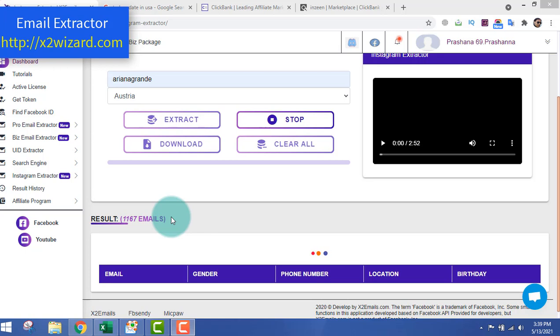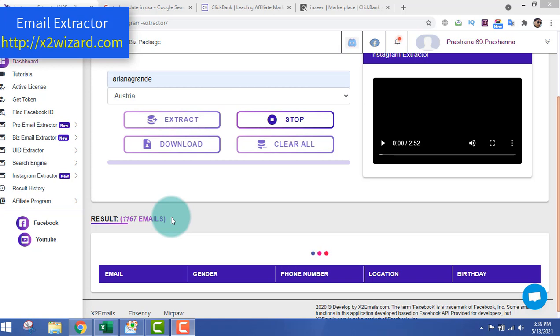You can see the screen out here. I just want to make this video live because I want you guys to know that this software works flawlessly. In this example I'm extracting emails from Instagram. I had many questions being asked, like does this software support Instagram or not. There are lots and lots of issues happening on different email extractors, but this is not the case.